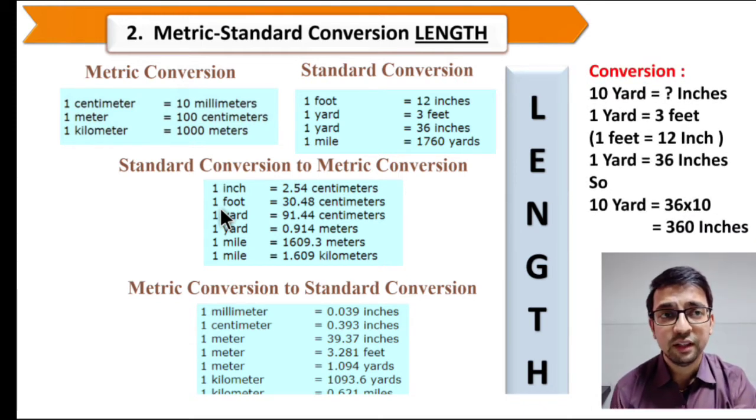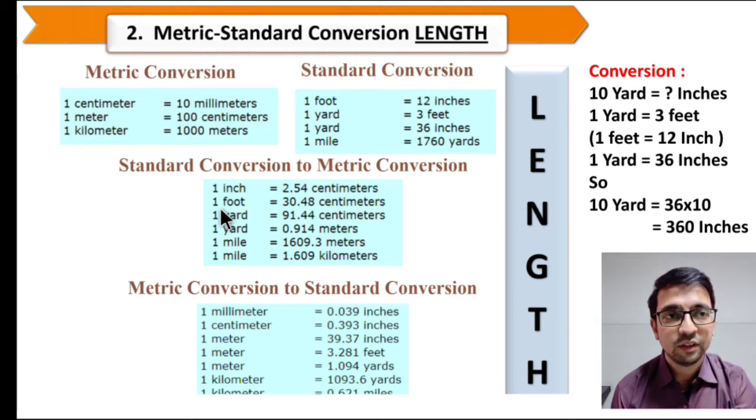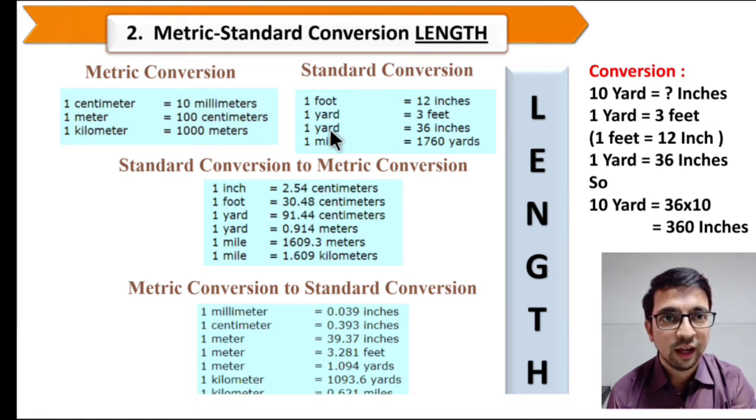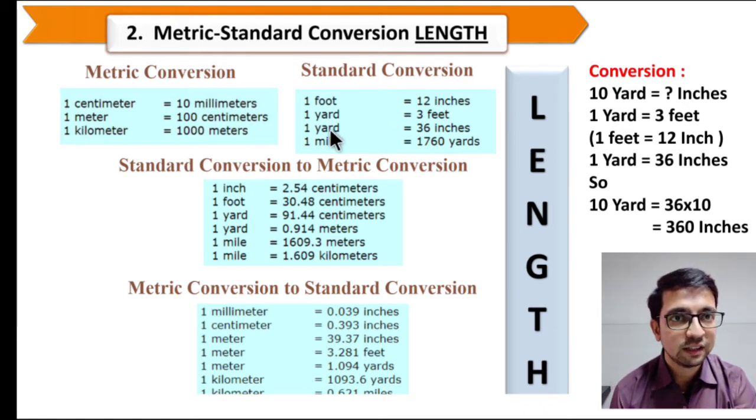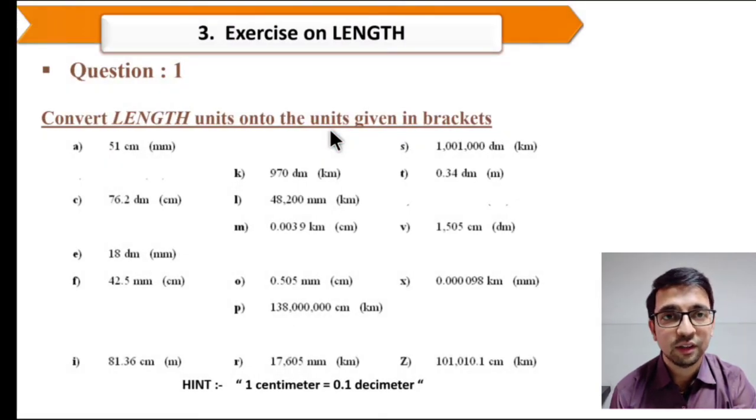So how to convert these? So for 10 yard you can convert into inches. So 1 yard equal to 3 feet, 1 feet equal to 12 inches. So 1 yard equal to 36 inches because you have to multiply 12 into 3. So 10 yard equal to 36 into 10. So you will get 360 inches. Here we can see 1 yard equal to 3 feet and 1 feet equal to 12 inches. Likewise.